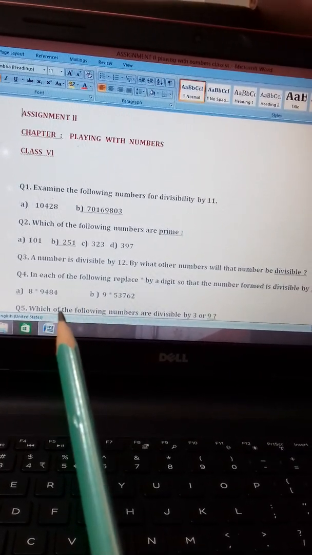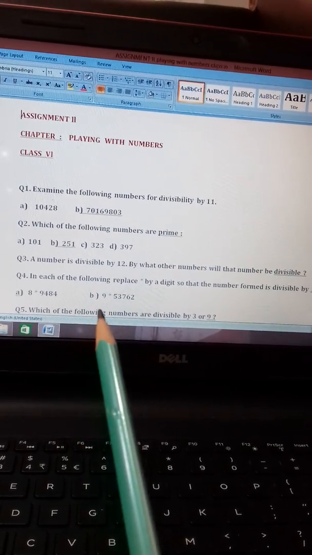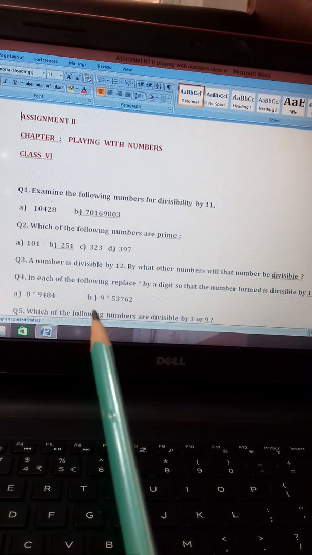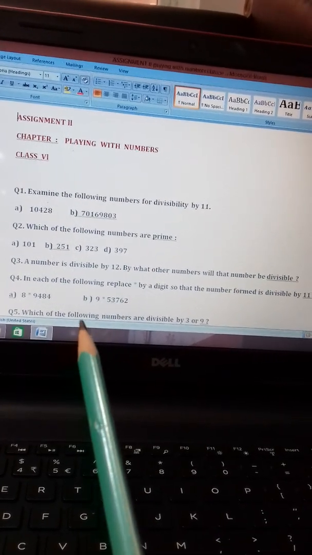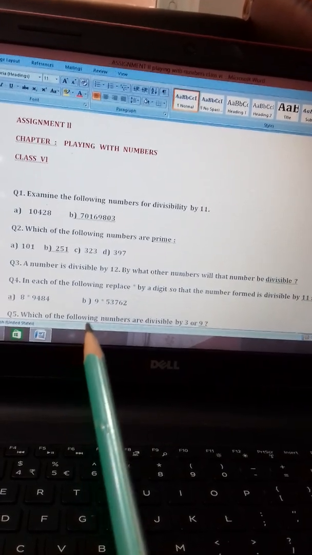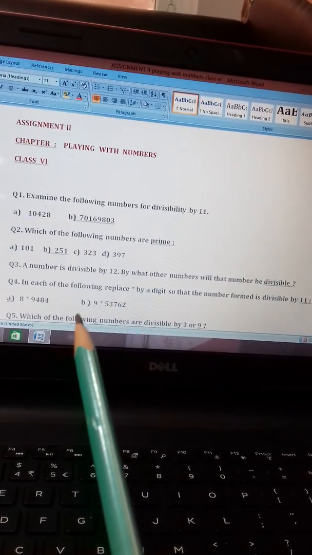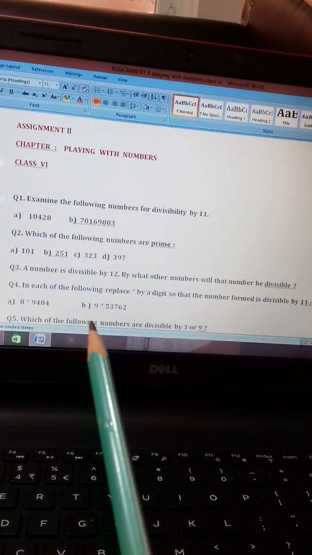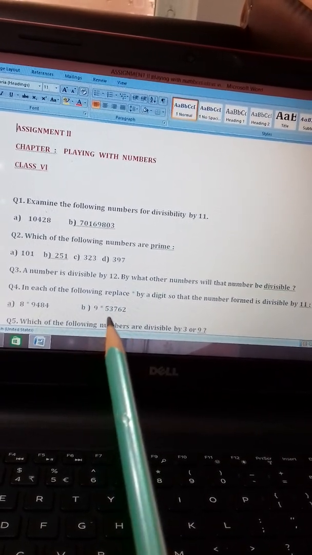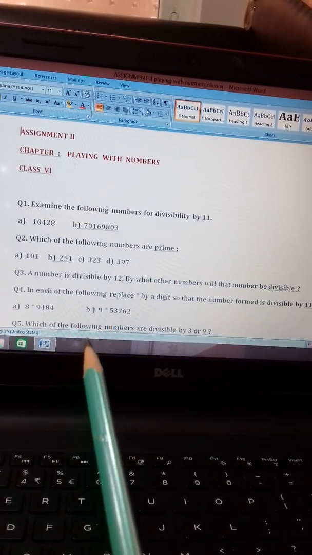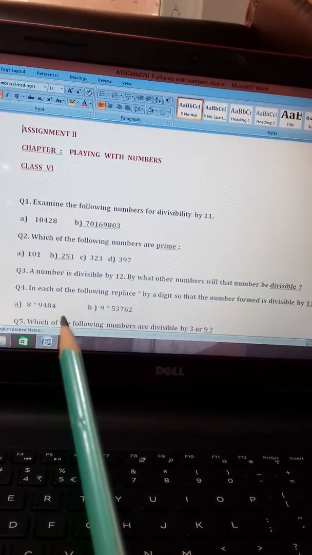So 25 minus 8 is 17. Now you are getting 17, but 17 is not a multiple of 11, so it is not divisible by 11. To make it divisible by 11, how much more you have to add, that number will be in the star place. Got it or not? Understood?